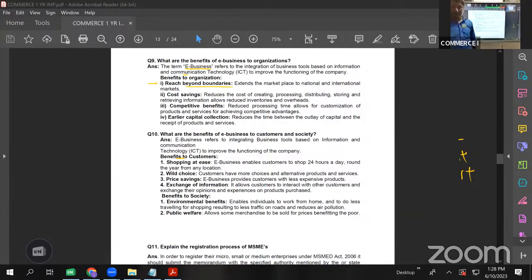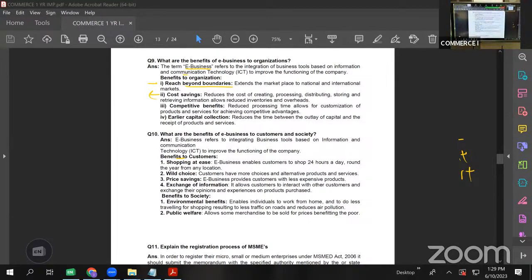Yeah, I can book any order of a product which is prevalent in America, or somebody sitting in America can book that order, book the product online from India. Next is cost saving. Now that the business is to be done online, they don't have to have big showrooms. They can stock their product somewhere in some godown and have this internet facility and can do business online.